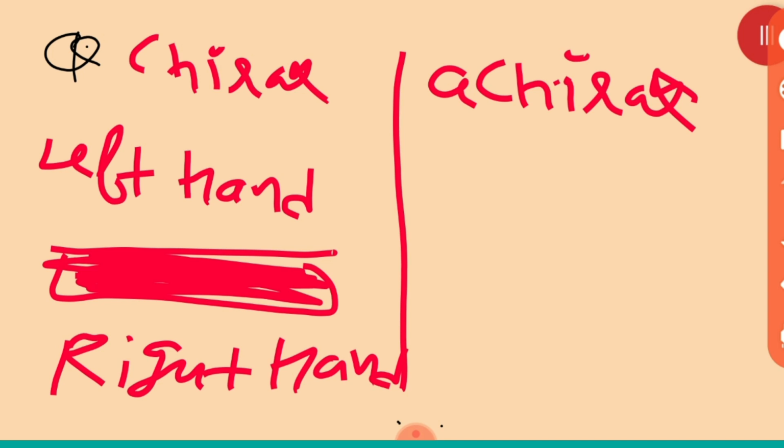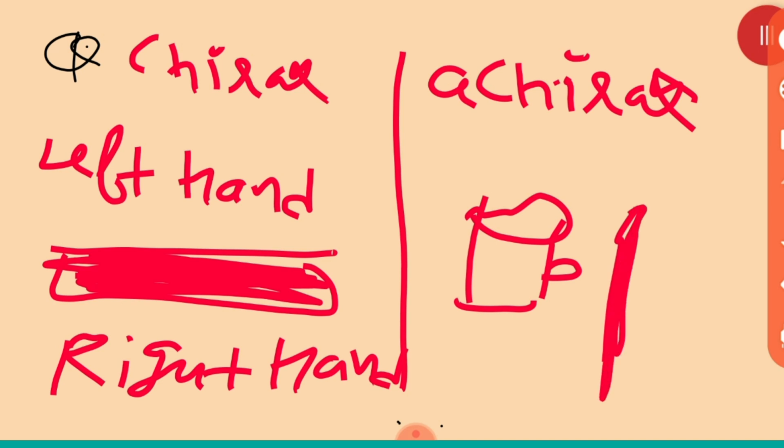Non-superimposable means your hands are non-superimposable to each other. Clear? Now, but you see the cup, any cup through the mirror, it will look the same. So it is achiral. Understood? Because it will be superimposable.